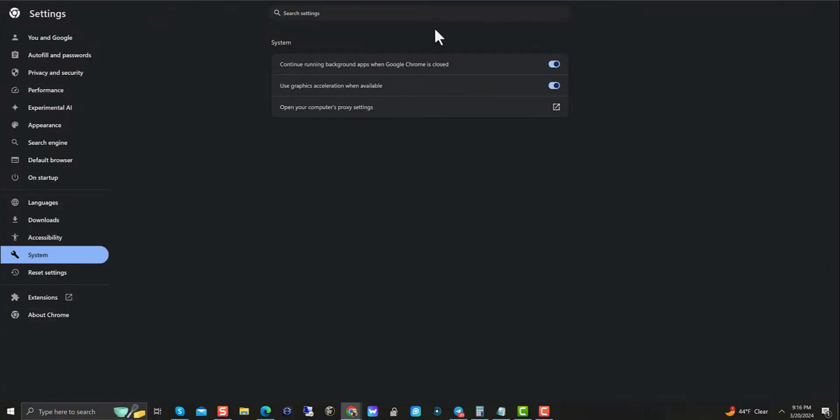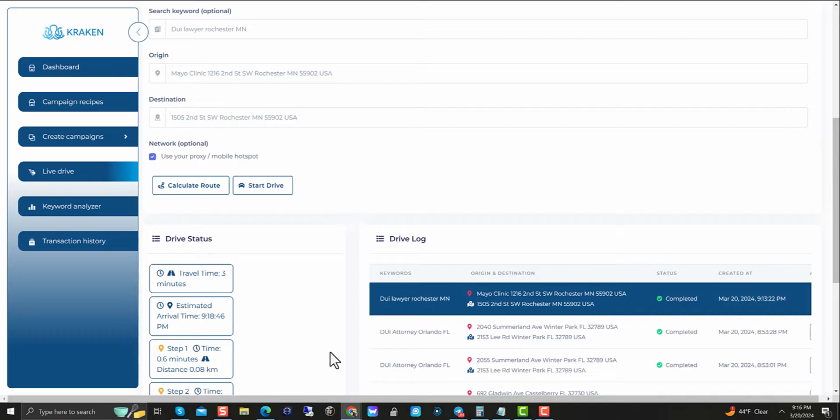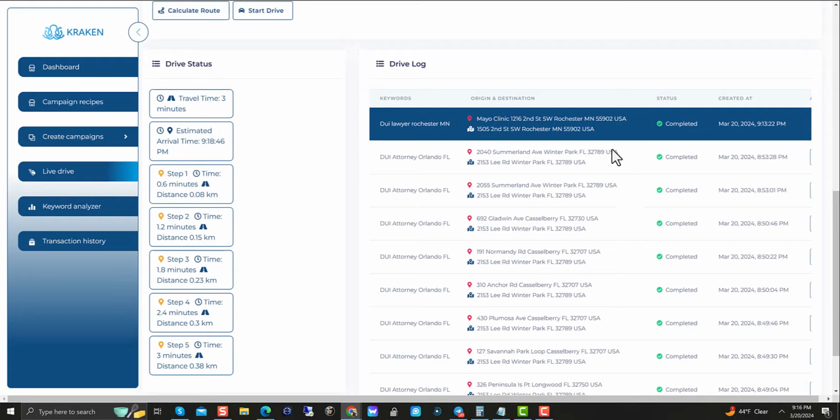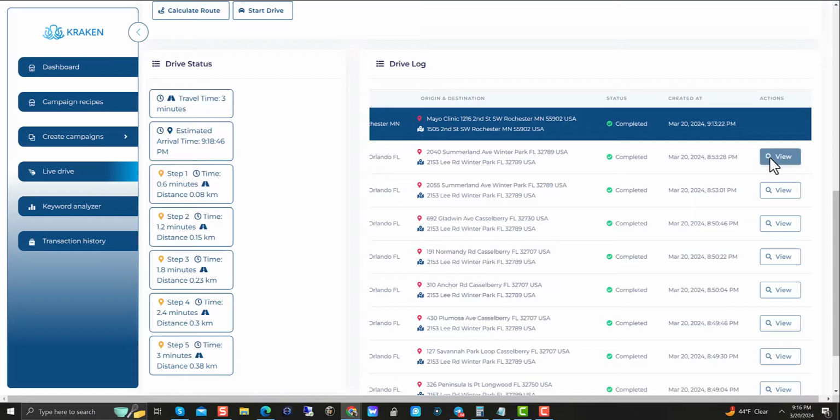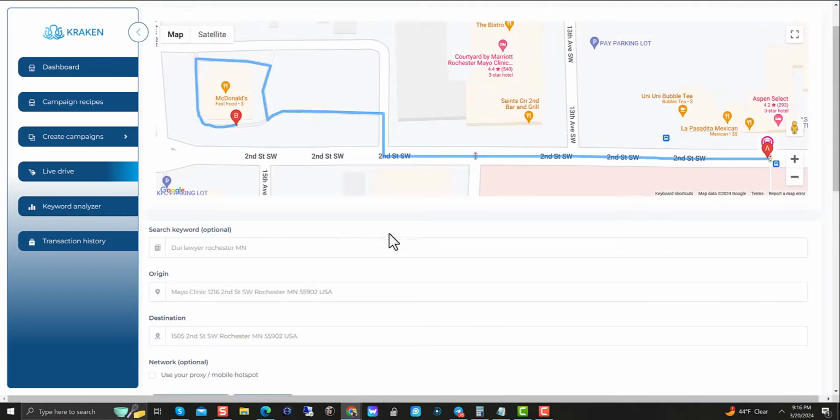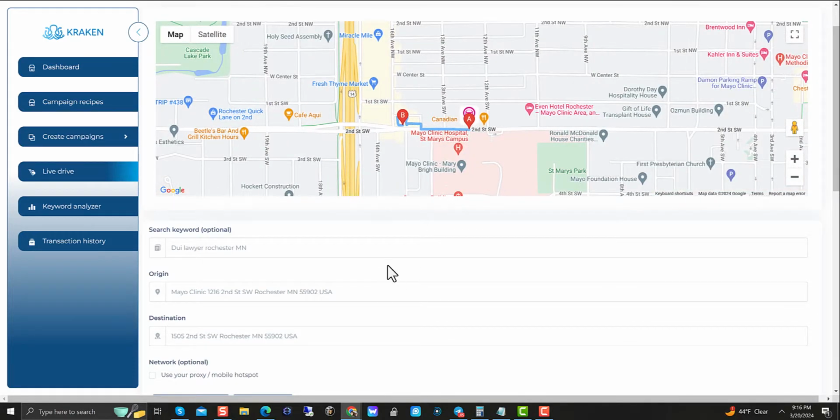So that's two individual ways that you can use this new feature to create the true local. The other update, of course, was the drive log here. It's a lot better. You can see blue in here if you're running multiple live drives at the same time. You can easily go in here and click on view if they were active, and then you could switch between them. Okay, so these are two really neat features that we added in here.